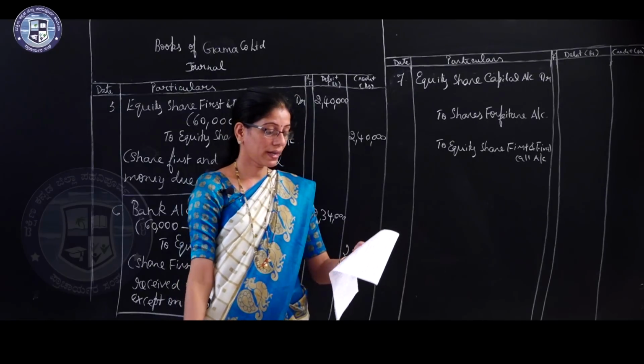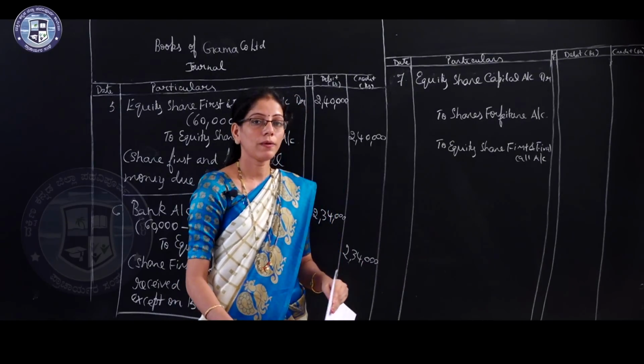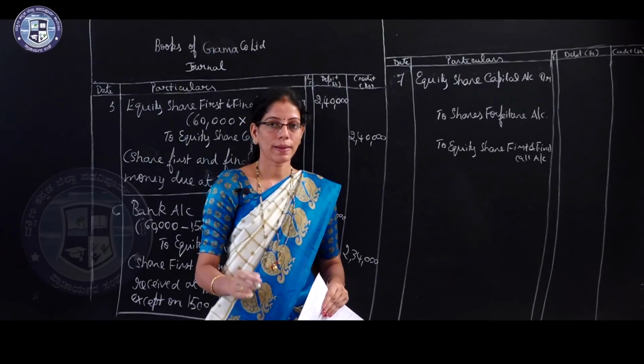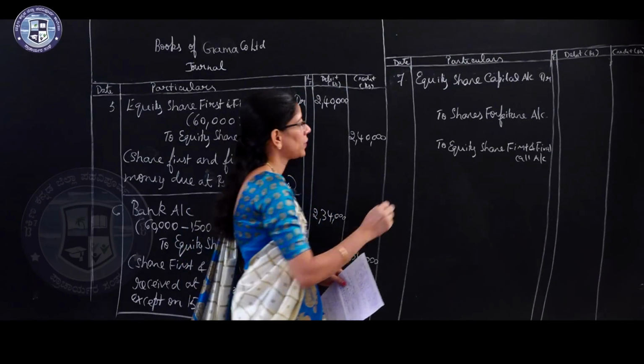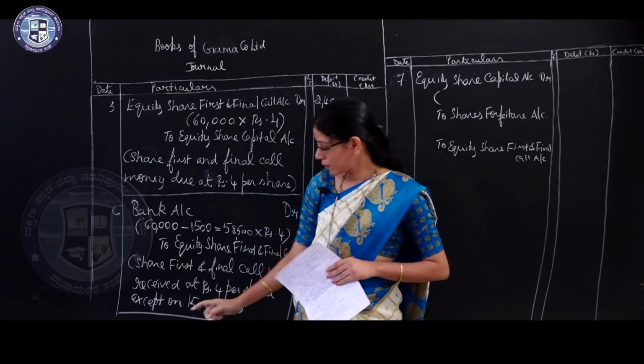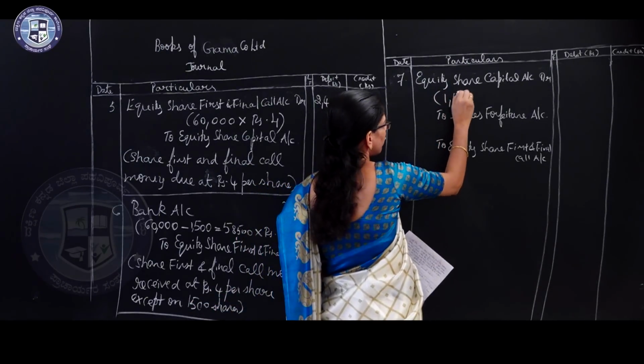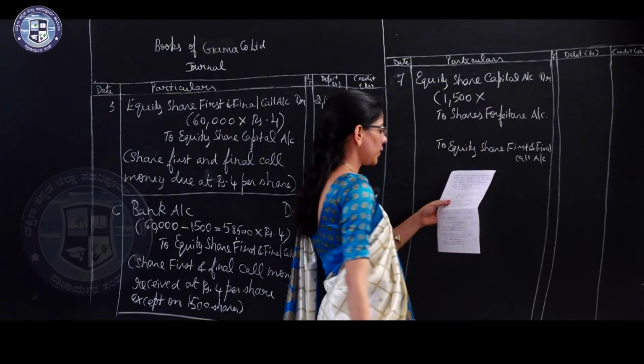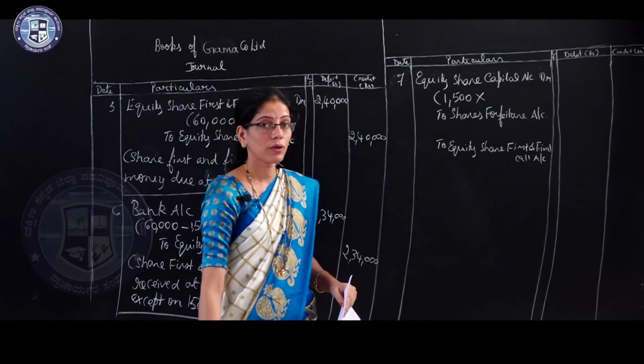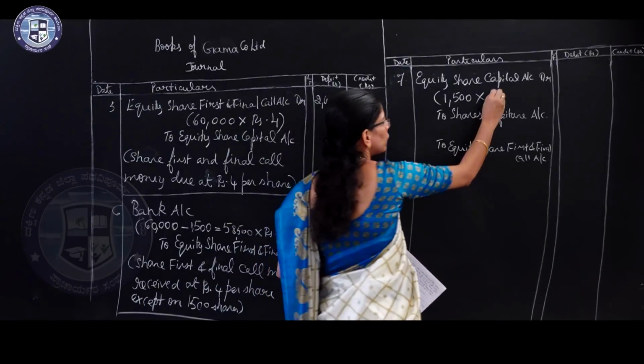Under equity share capital account, you have to write the total number of shares cancelled. Here 1500 shares were cancelled, so write 1500 into its value before without considering the premium, rupees 10.